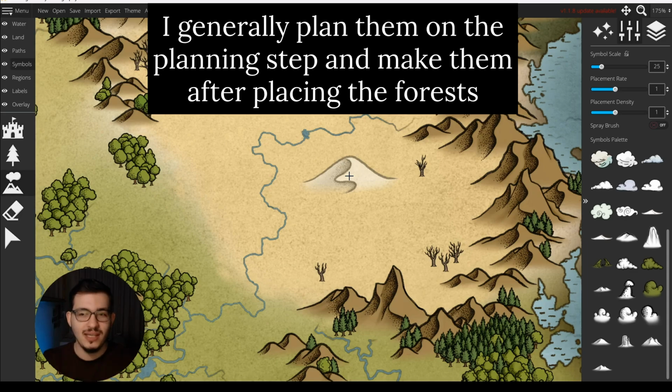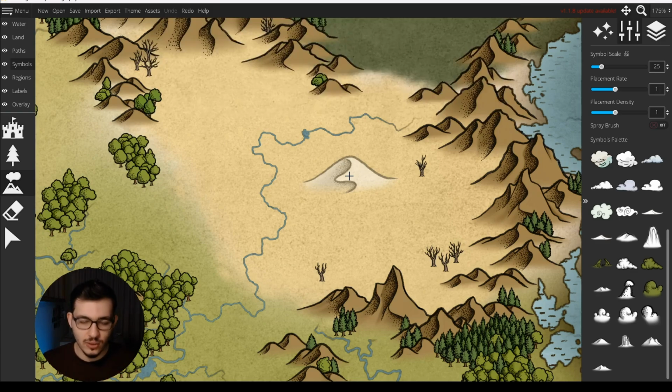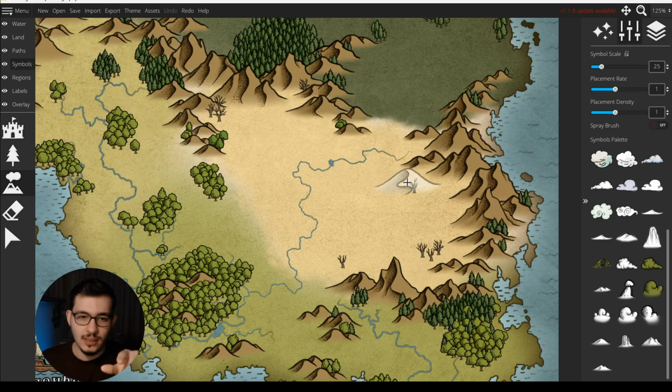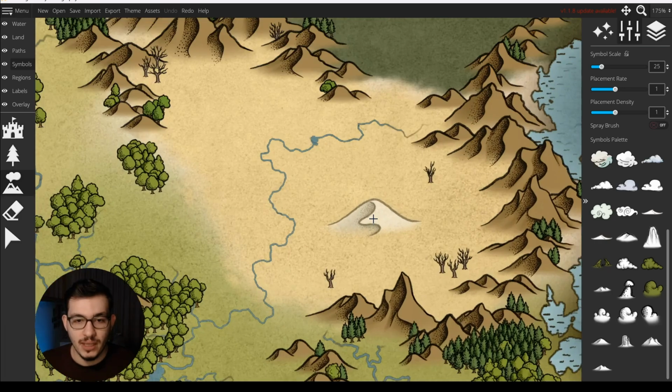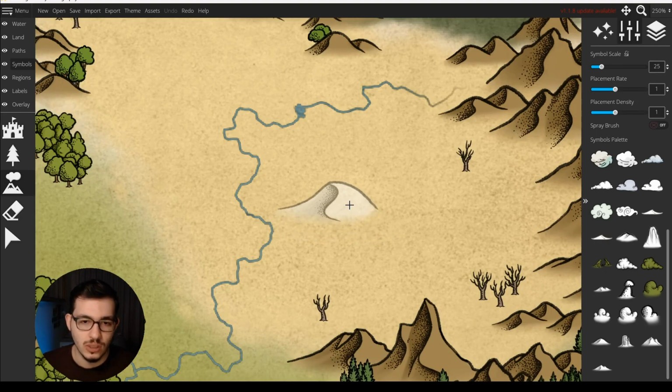You see, you can make it anytime you want as long as you don't have something very important related to your deserts in your plots or world building and you need to see them first. So if that's not the case, you can make the deserts after forests, all up to you, because you already planned where the desert is gonna go with the color planning. So just adding the dunes and not adding the dunes are not gonna make a huge difference. I wanted to show that it can be simple and you don't need to worry about it.